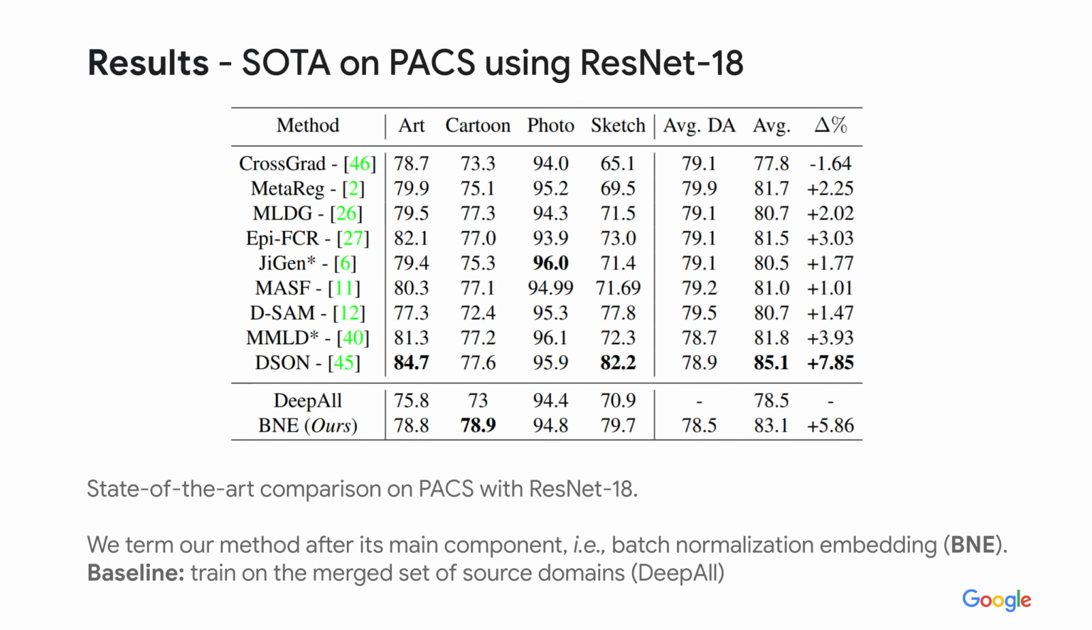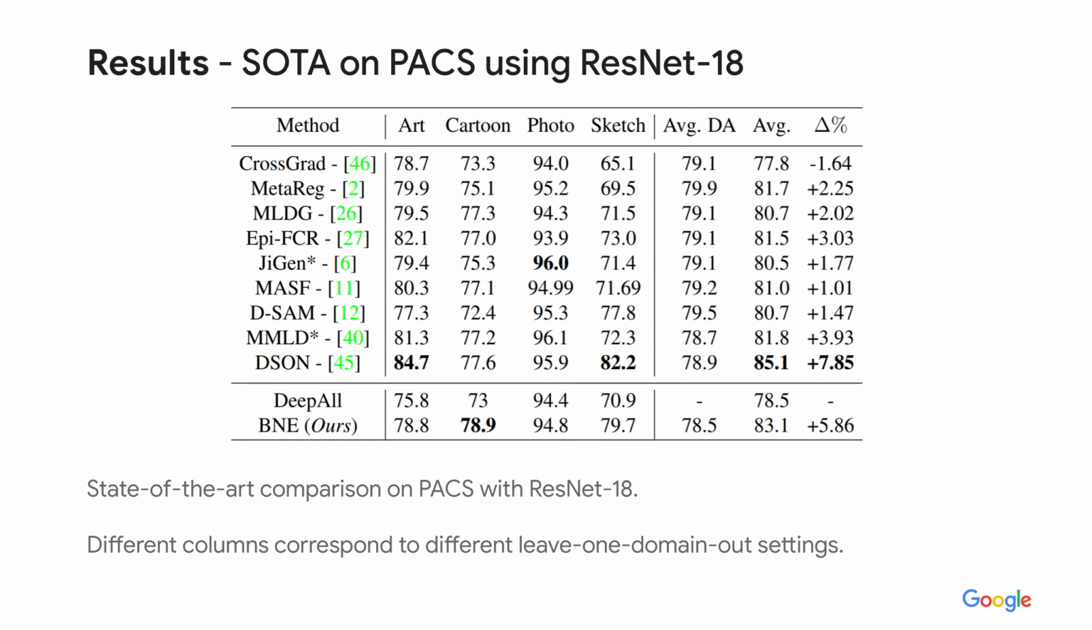We compare B&E against several competitors on the PAX dataset using ResNet 18 as backbone. First of all, we term our method B&E after its main component, the proposed batch normalization embedding. We also compare to dpol, the baseline obtained by training on the merged set of source domains. Different columns correspond to different leave-one-domain-out settings, meaning that we assume the corresponding domain to be unavailable during training and train on all other sources instead. To validate the generalization performance, we then report the accuracy on the domain that wasn't seen during training.